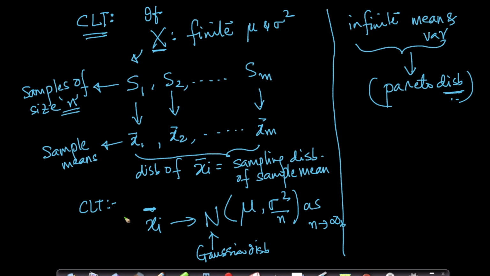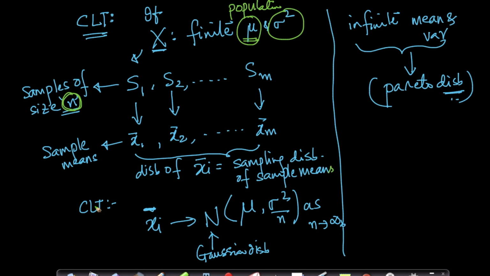I've just written the theorem here. Let me repeat it for you. If x is a random variable with finite population mean mu and variance sigma square, and I take samples of size n, and if each of my samples is S1, S2, S3, up to Sm, and I compute sample means as x1 bar, x2 bar, up to xm bar, there is a distribution for the xi bars, which is nothing but the sampling distribution of sample means.